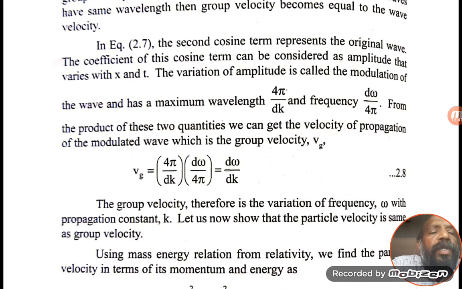Here, why I am taking it like this: group velocity Vg is equal to dω by dk, and already we know that Vp is equal to the phase velocity ω by k. Here the two waves with slightly different frequencies, the combination of the two waves will give another wave. With that wave I am taking the group velocity, from these parameters I am taking the y equation, that is y equals y1 plus y2. In that equation I am taking the group velocity term. Group velocity Vg is equal to dω by dk.